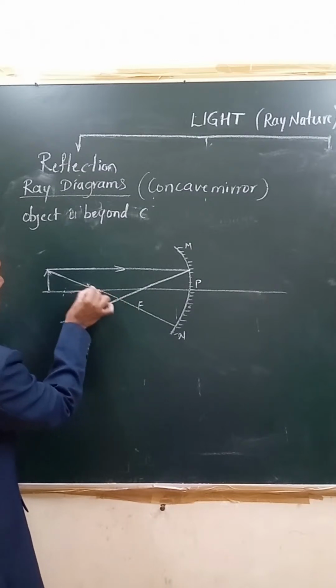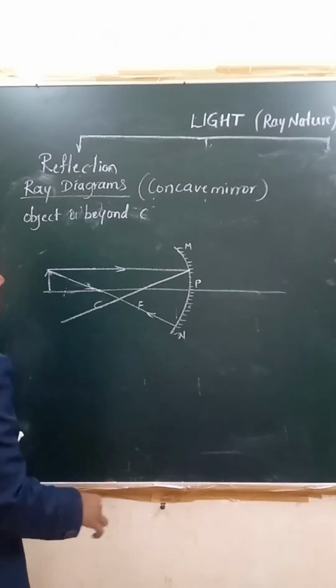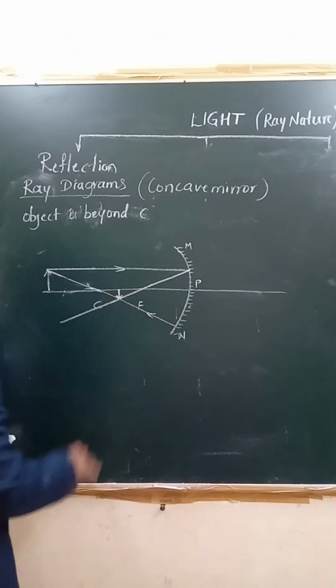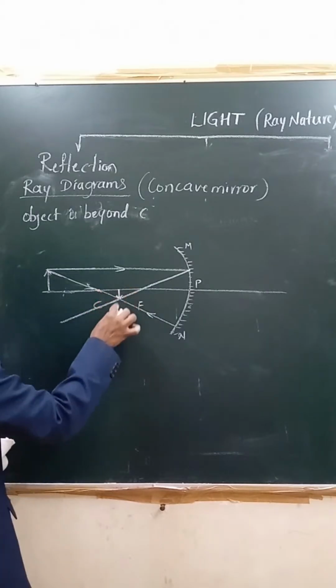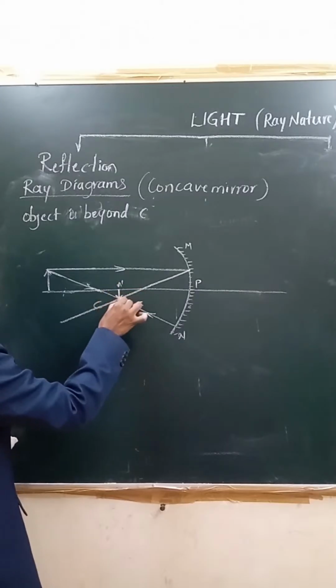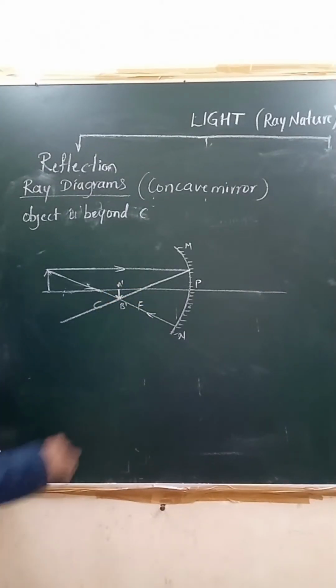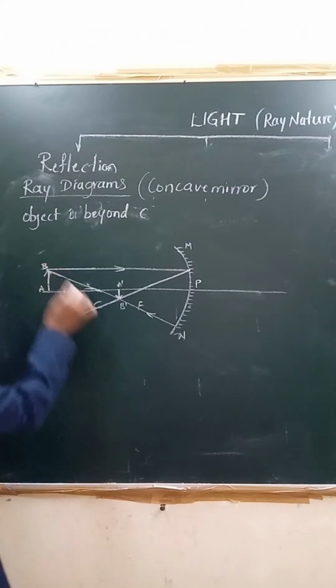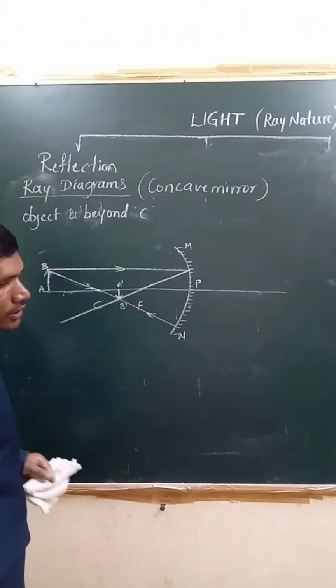At the position where these two rays intersect each other, we get the image. You can see it is upside down, so we show this as A dash B dash. Here the object size is bigger, but the image size is smaller.